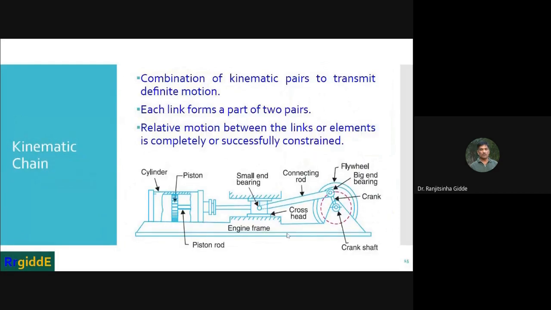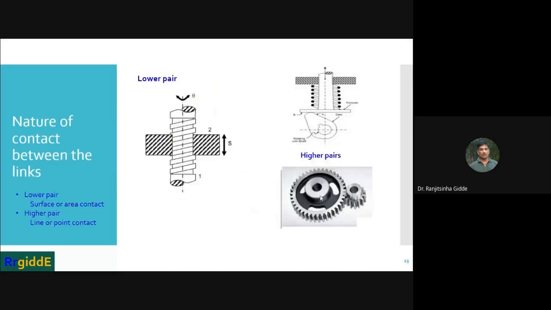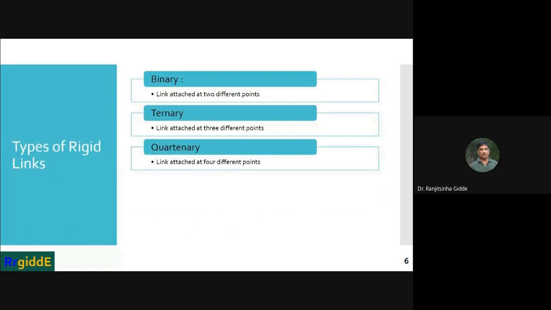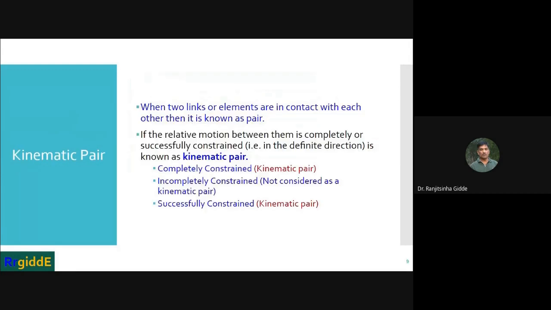Just to see this example. So this is a link. Just for understanding purposes I am showing this. Afterwards we are going to see the kinematic chain. This is the connecting rod. This is the link. It is connected at this point and at this point. So it is the first example, a binary link attached at two different points. This way there are three types of rigid links.